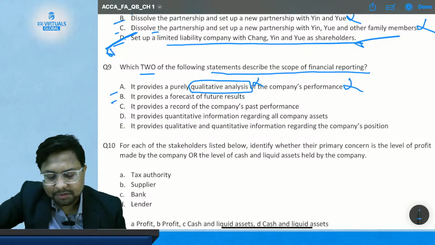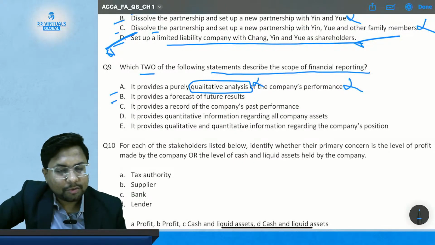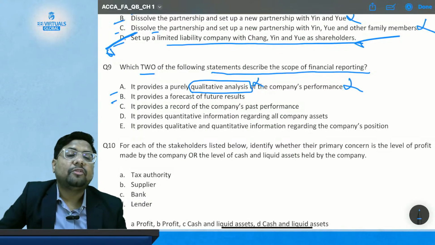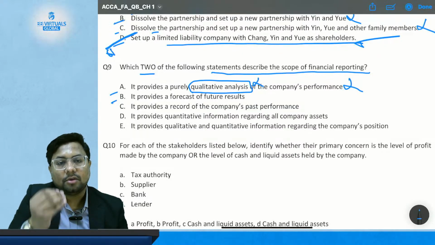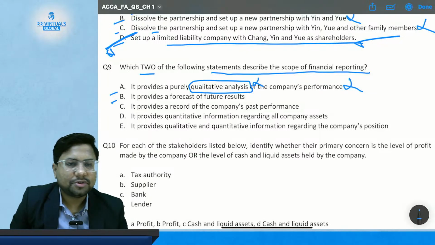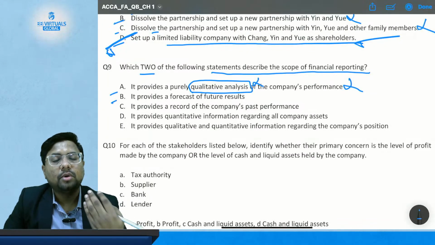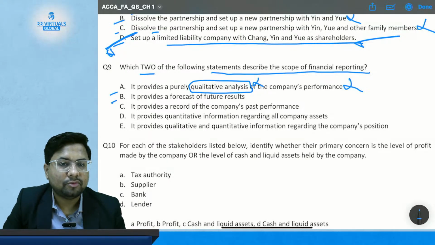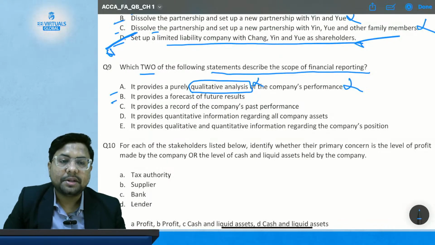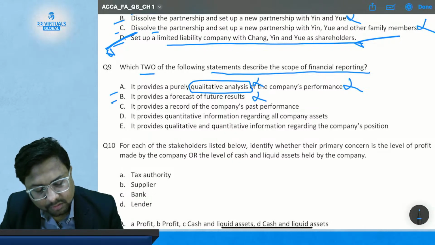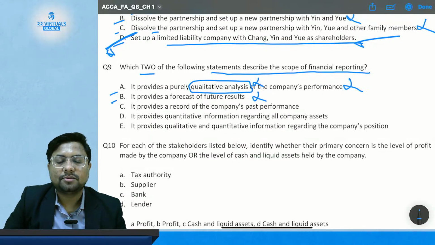Now check statement B. It provides a forecast of future result. So financial reporting, as I have again said, only deals with the historical information. It does not provide you any information regarding future coming events and future results. So this option is also incorrect.